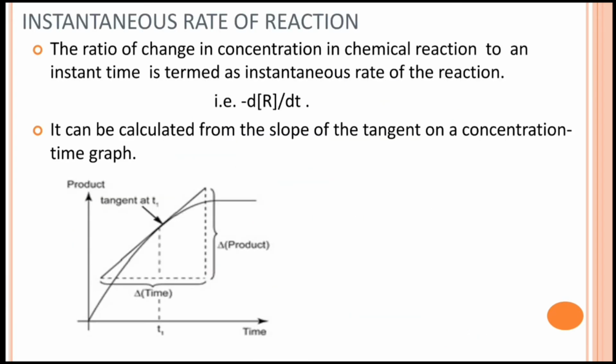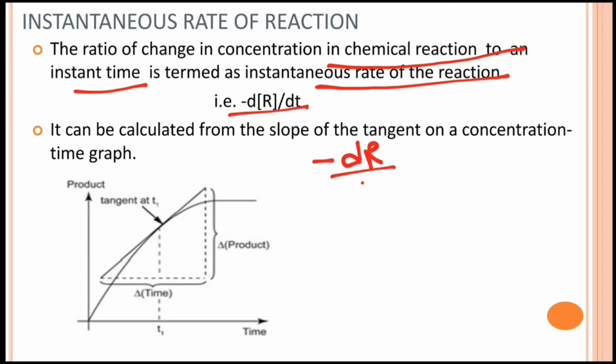Okay, now what is instantaneous rate of reaction? The instantaneous rate is also the ratio of change in concentration of either reactant or product with time, but the difference taken is very fractional or very minute. Okay, so the ratio of change in concentration in a chemical reaction at an instant of time is termed as instantaneous rate of the reaction. For example, minus dR by dt. Here small d represents a minute change in the concentration or in the time, equal to dP by dt in terms of concentration of product.